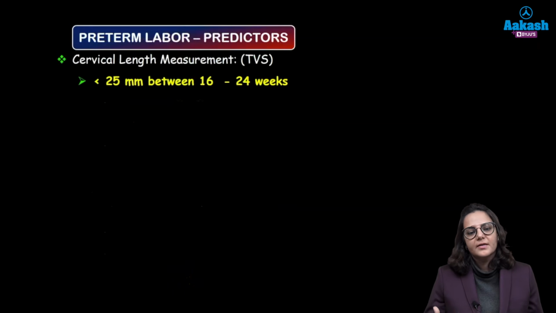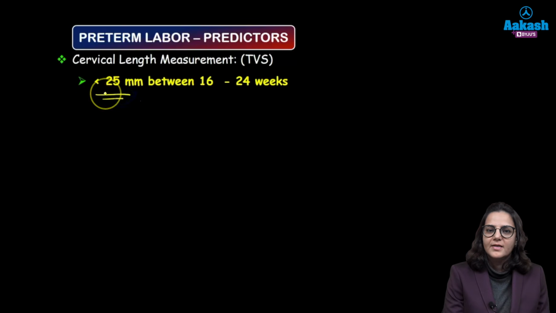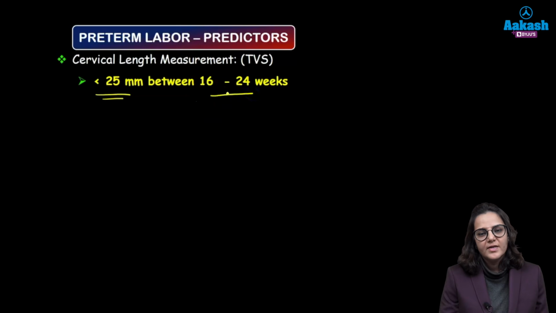Now, what are the predictors of preterm labor? How do we know that the woman can go into preterm labor? What are the warning signs? The best is the TVS measurement of the cervical length. If the cervical length is less than 25 mm or less than 2.5 cm between 16 to 24 weeks, then it is a predictor of a preterm birth.